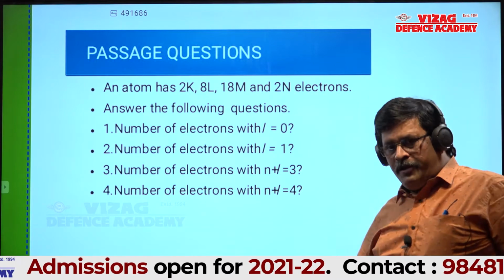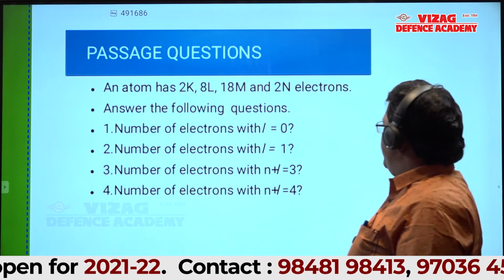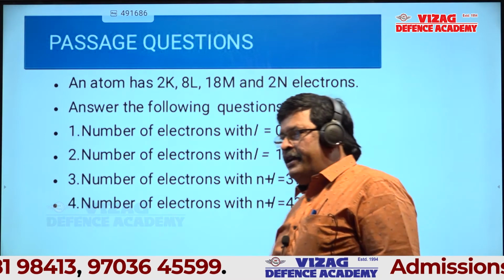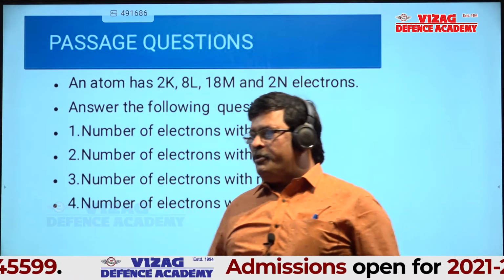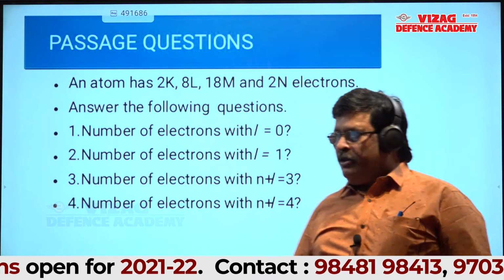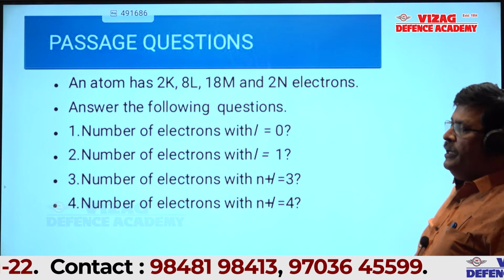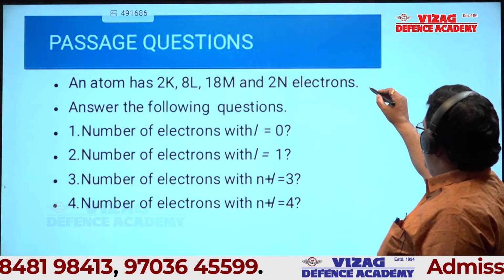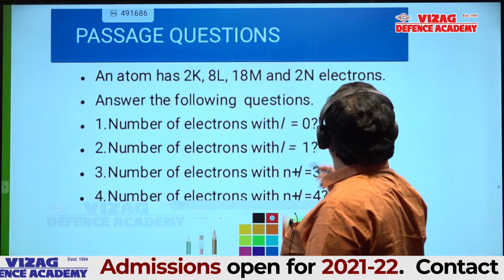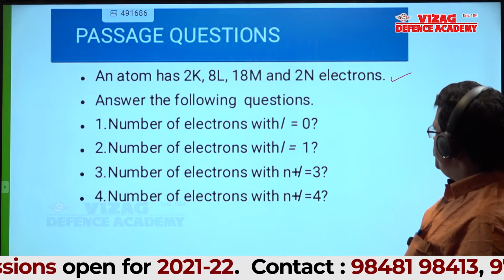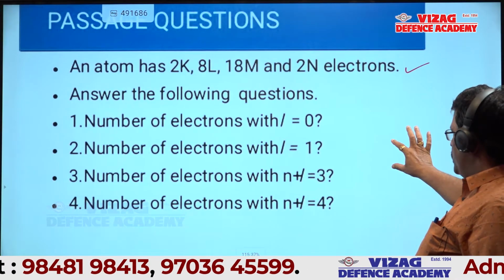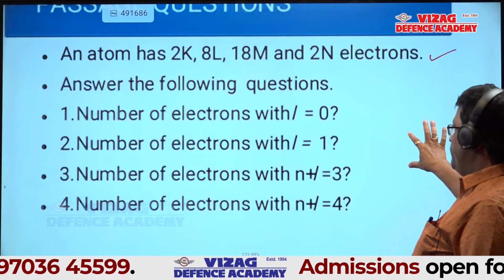Before starting chemical bonding, based on the last class, this is one comprehension or passage type question I gave. The information given in the question is: an atom has 2K, 8L, 18M and 2N electrons. Then I gave 4 questions here: number of electrons with l=0, number of electrons with l=1, number of electrons with n plus l equal to 3, and number of electrons with n plus l equal to 4.